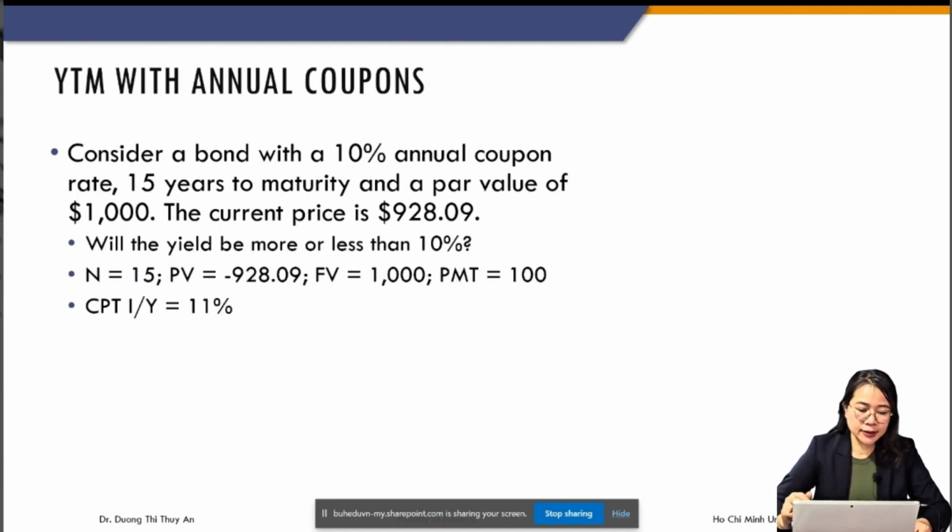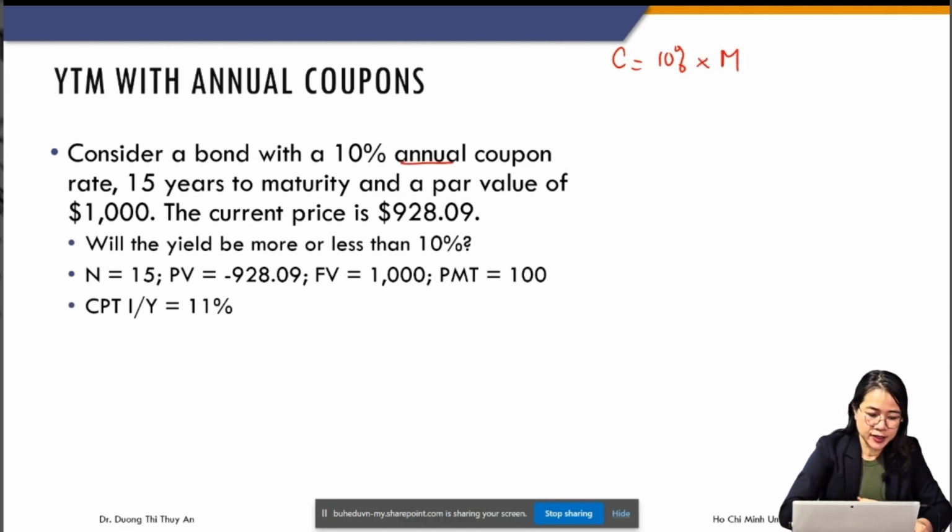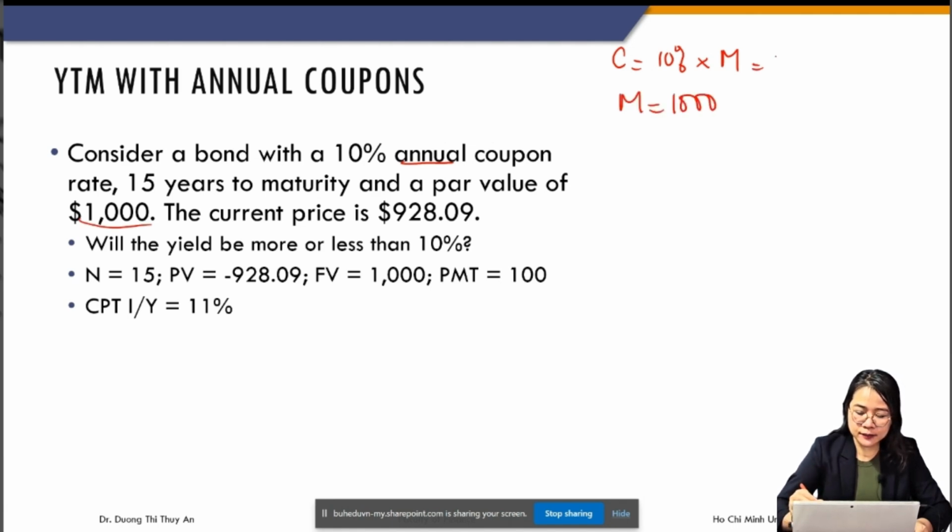Okay, let's look at one example. Consider a bond with 10% annual coupon rate. So I write down C equals 10%. And this is an annual coupon rate, so it is multiplied by face value. And face value is 1,000 here. And the current price, 15 years to maturity. And N is 1. And the current price.